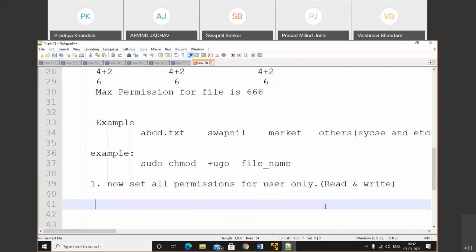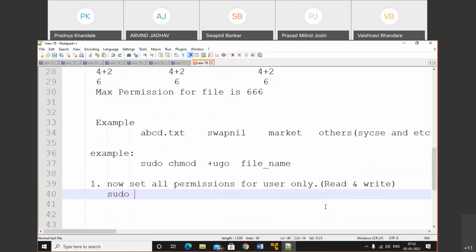Now let's do that. Solution: sudo chmod. Okay, we need to set all permission for the user only. Make a note of that. So who is the user? We need to set the permission for Swapnil only, and the rest of the permissions will be removed for Market and other persons also. So here it says to set for user, not for other.